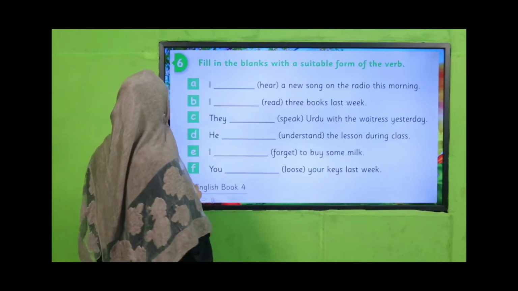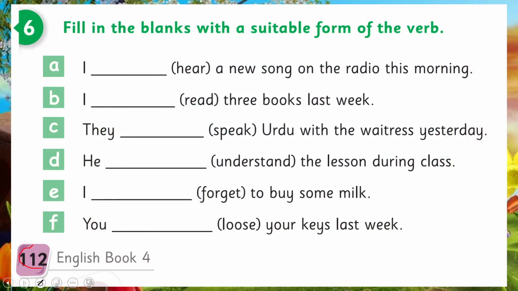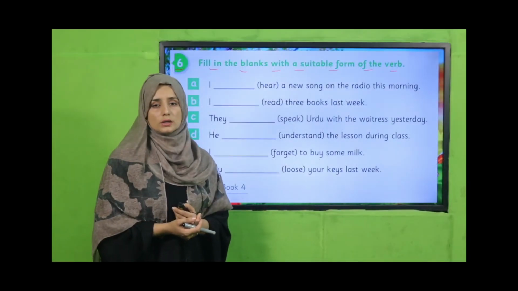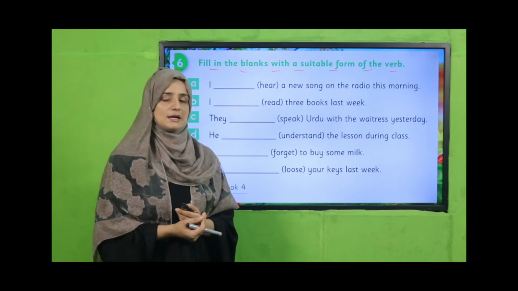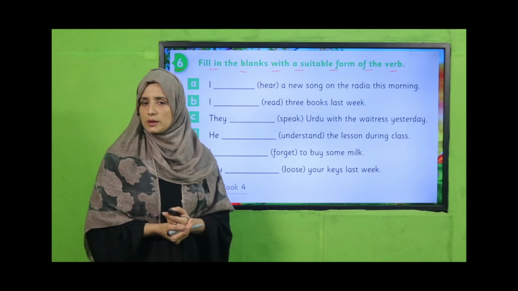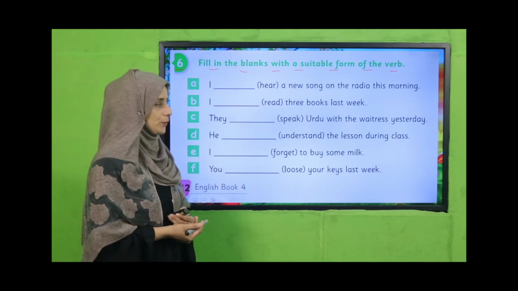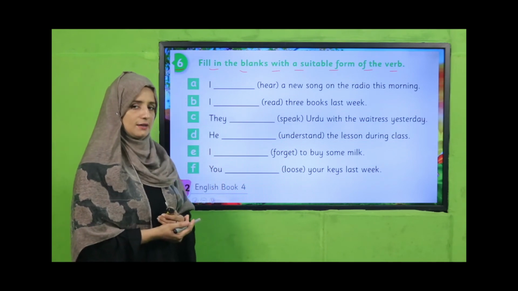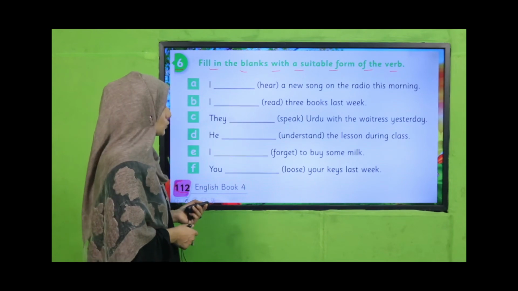So open your book. On page number 112, there is an individual activity for you, my dear students. In question number 6, fill in the blanks with a suitable form of the verb. So you have to fill the blank with a suitable form of the verb. Perform this activity in your class. Pause the video, my dear teacher, and get students in your class to do this activity in their books. I'm waiting for you. Welcome back and excellent job, and I hope you have guided your students nicely and they have done it in a good way. Good job.